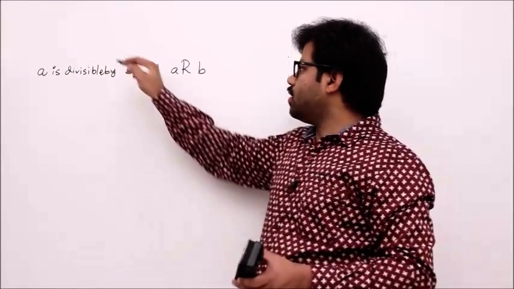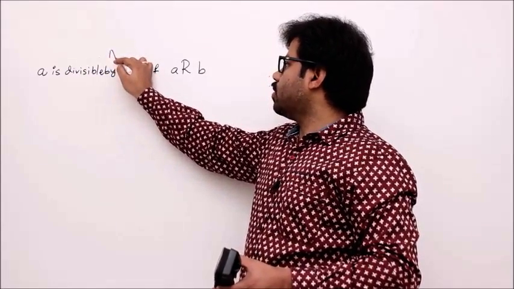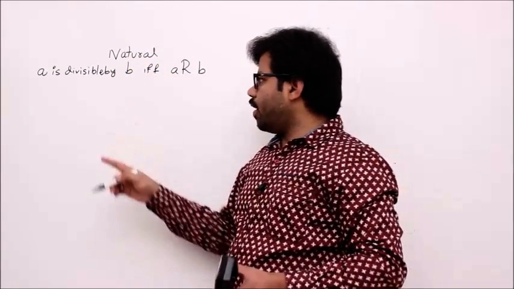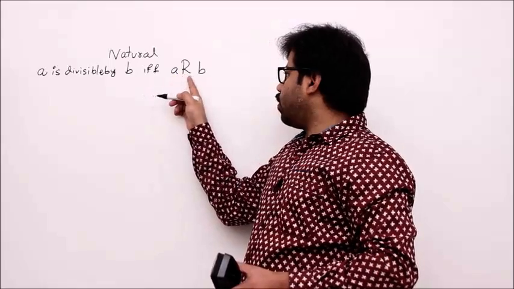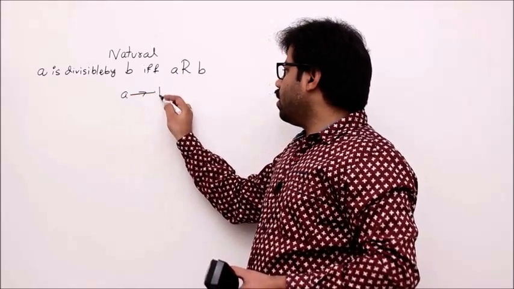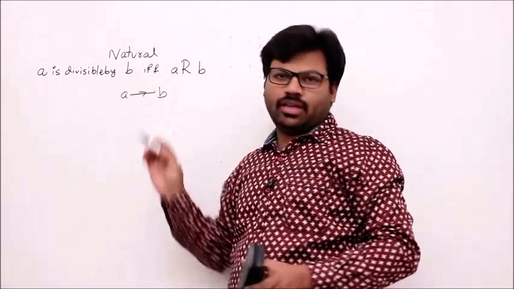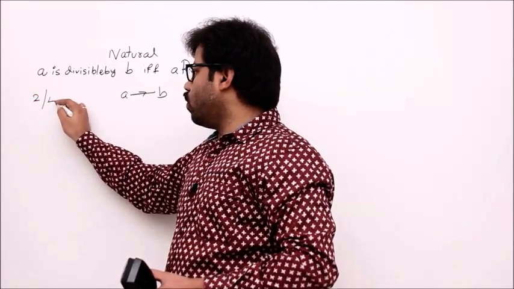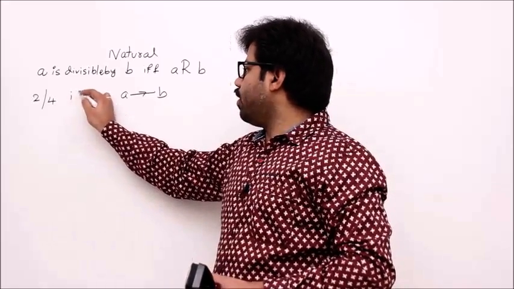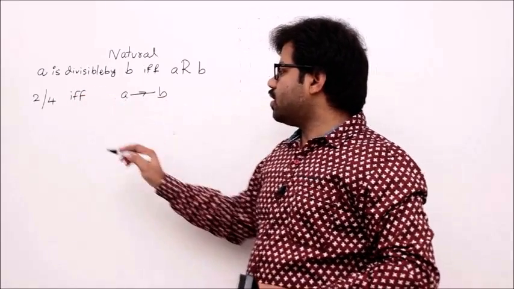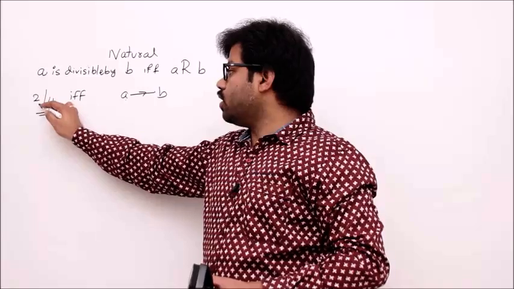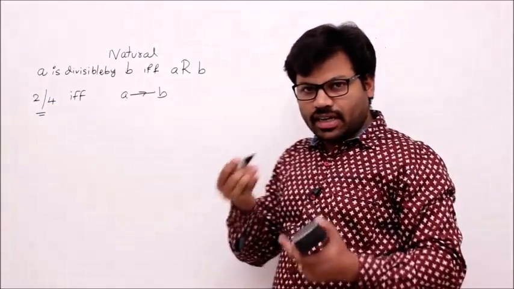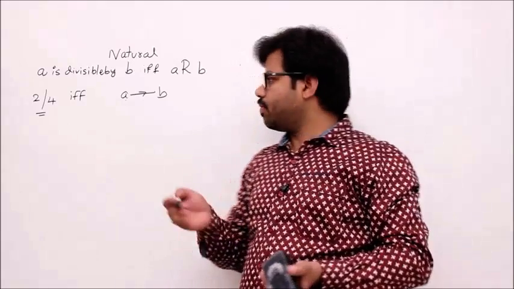So this is a new relation. Let's take the domain as natural numbers. For this domain, A is related to B if and only if A is divisible by B. Example, is 2 divisible by 4? No, right? False. If and only if A is related to B. Since 2 is divisible by 4 is false, then A is also not related to B. Okay, we are just understanding the definition of relation.